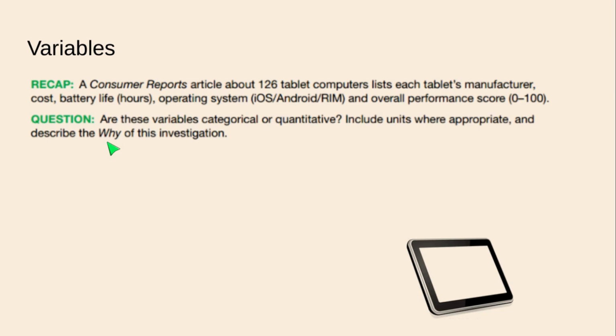Just think about why we would want to be studying data about this topic. All right, so take a minute or so, think about each of those variables, categorize them as qualitative, quantitative, or perhaps something else. At least one of these is going to make you think.